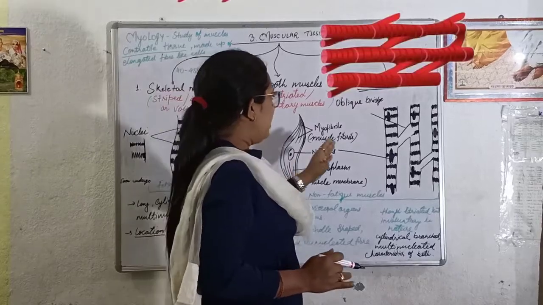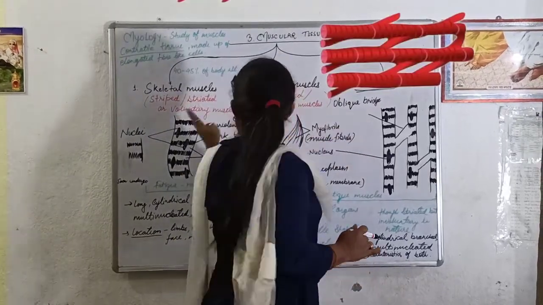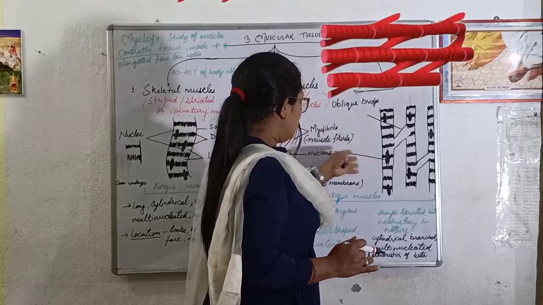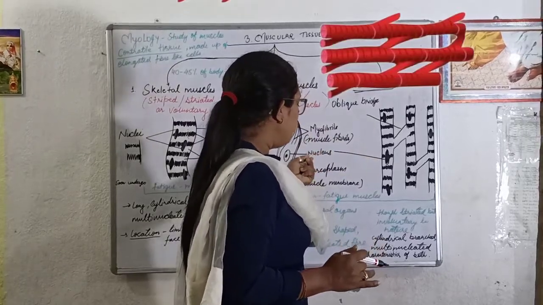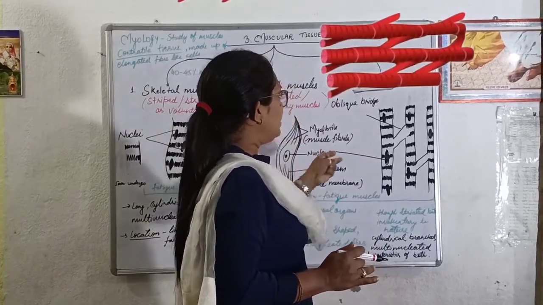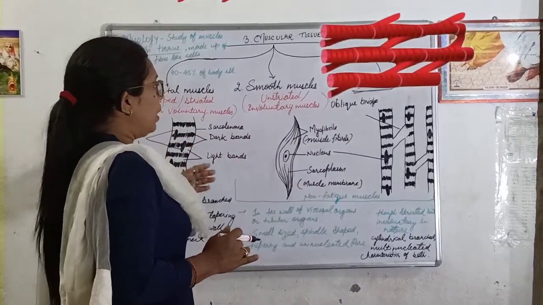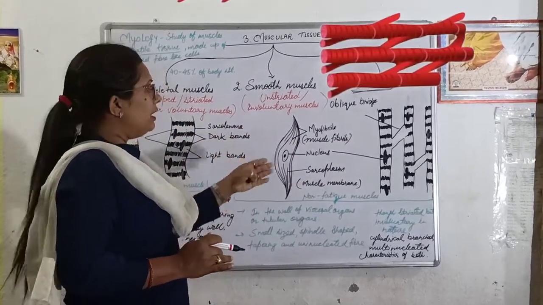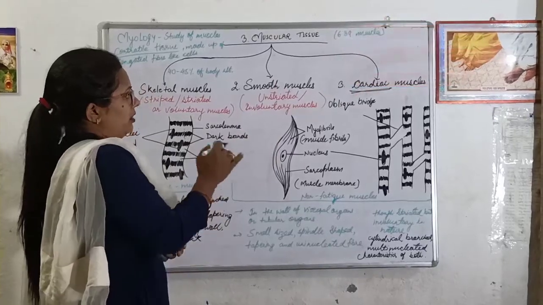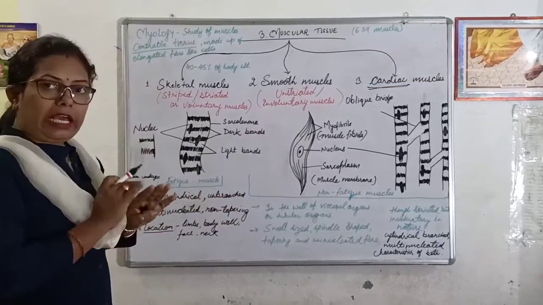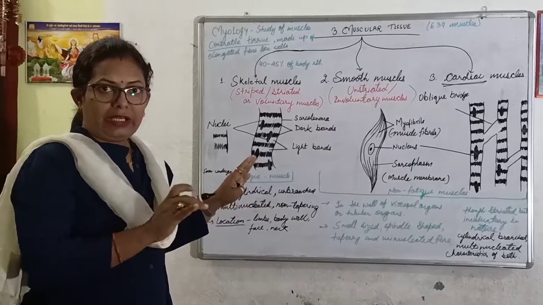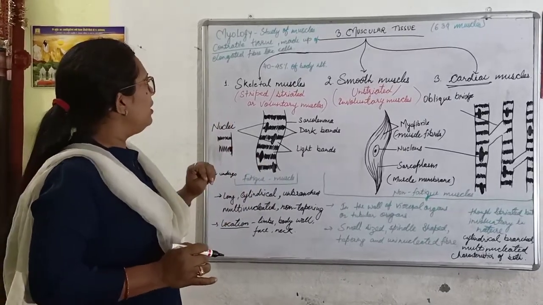So this is also like striated muscles. It is multinucleated. That means more than one nucleus is present here, and it is having characteristics of both kinds of muscles. Now location, I have told you, this is found in our heart. So everything I have concluded here about the muscular tissue.